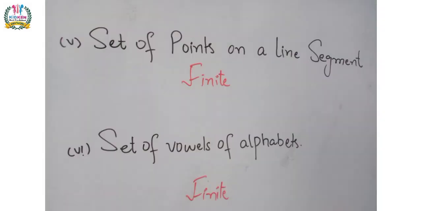The next part is set of points on a line segment. Yes, we can count the points of a line segment. So we can also write this set as a finite set. The sixth part is set of vowels of the alphabet. We have five vowels: A, E, I, O, U, and they are countable and limited. So we can also write this set as a finite set.